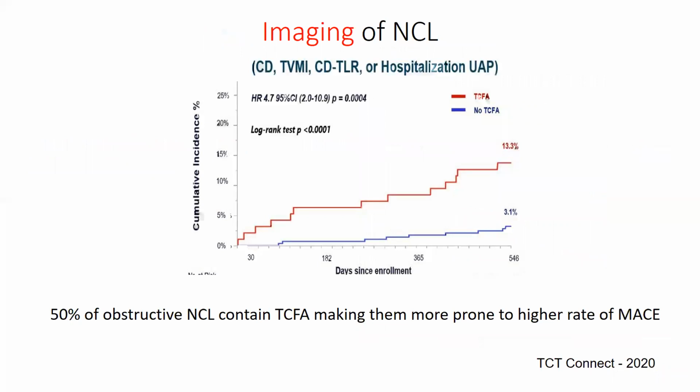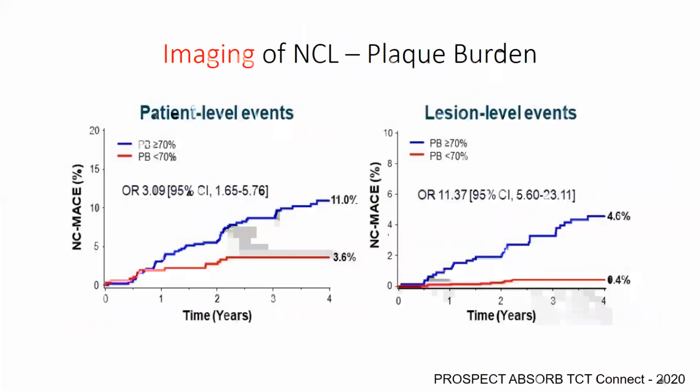Imaging has been around, and you can pick up a lot of thin cap fibroatheromas or the unstable plaques. These are the plaques which are associated with adverse outcomes. But do we have enough data to support this? Recently in TCT Connect, we had the PROSPECT ABSORB trial data being presented.